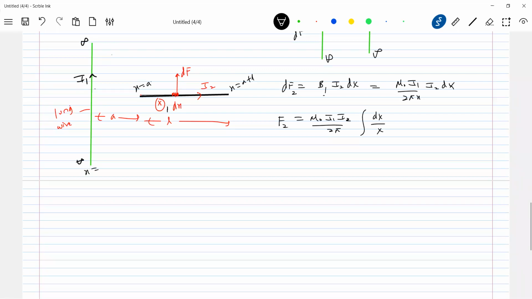Write it here. So where that black color wire is present is in the region x equal to a to x equal to a plus l. X equal to 0 is this one, a, this will be a plus l. So what should be the limit? Limit will be a to a plus l. So therefore, what is the force of interaction? Mu naught I1 I2 by 2 pi log of upper limit.